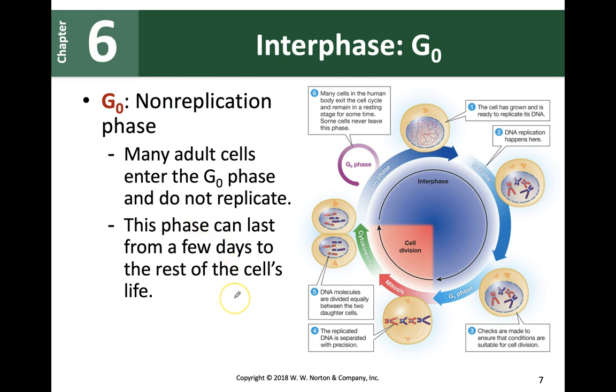Although now it's being said that they do repair themselves, or they can even regrow other cells. Especially, it's a hot topic to study, especially with people with brain damage and stuff like that. So many adult cells which have specific functions, like we just mentioned, neurons in the brain, they can go into this G0 phase and stay like that for the rest of life, and they don't divide anymore.